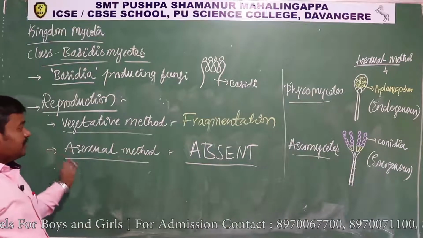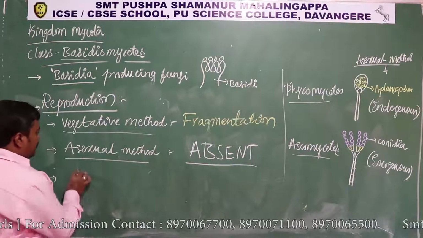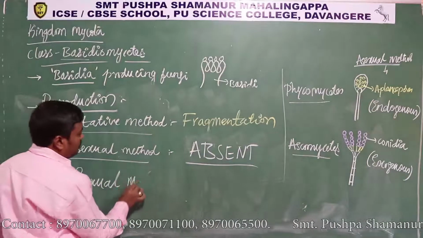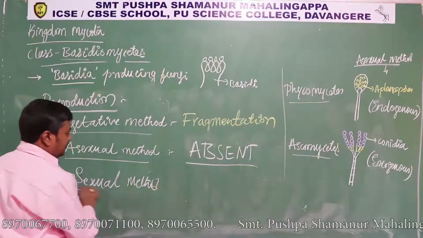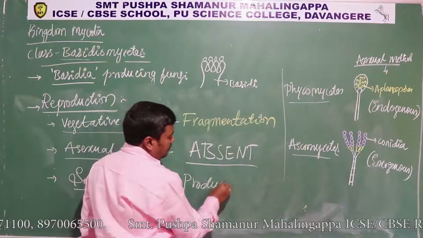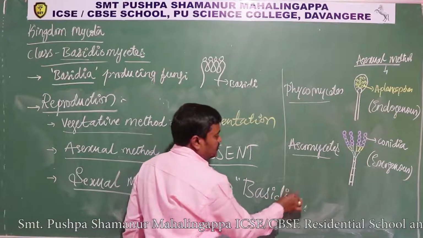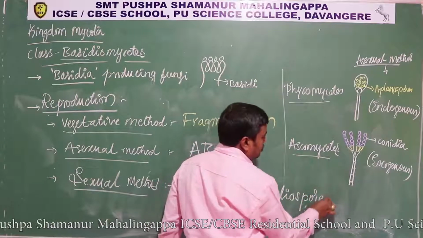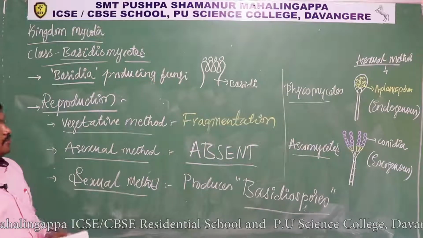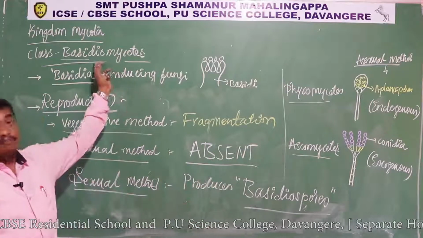Remember, the asexual method is completely absent. Asexual propagules are absent, and they reproduce majorly by sexual method. In the sexual method, basidiomycetes produce basidiospores. So basidiospores are the sexual spores of basidiomycetes.